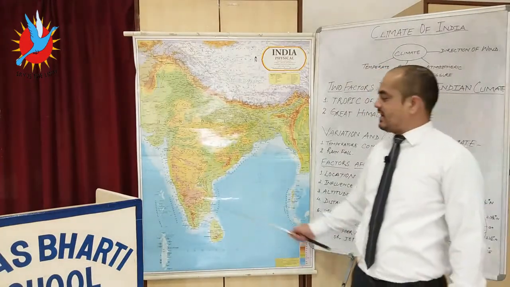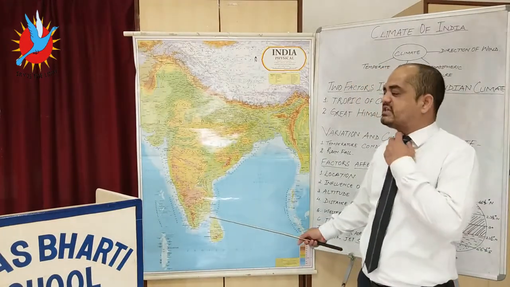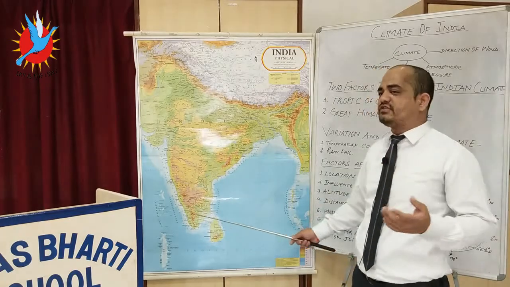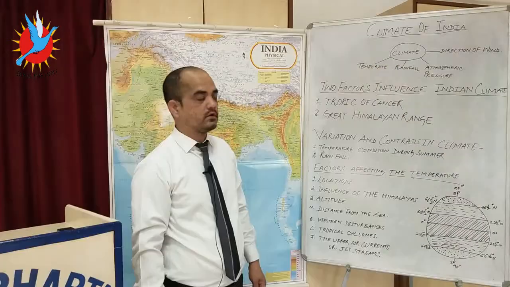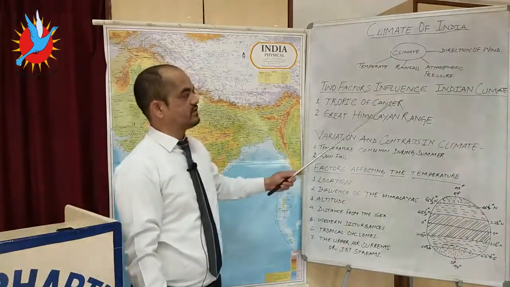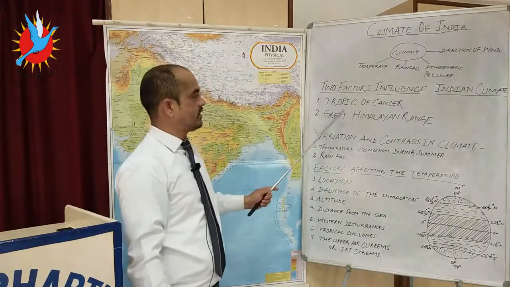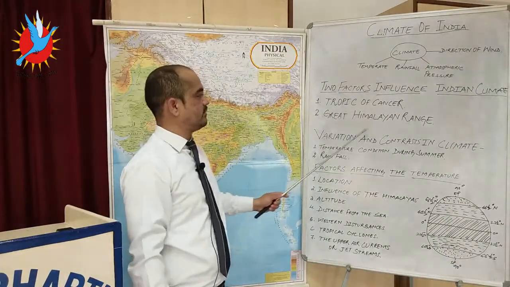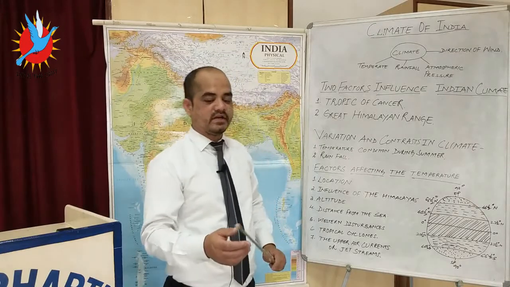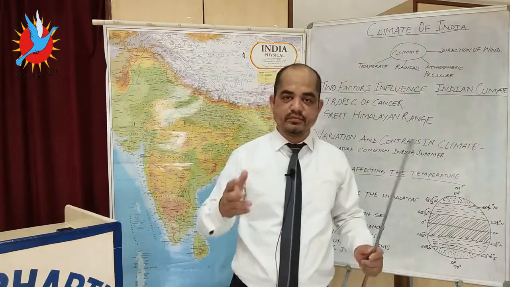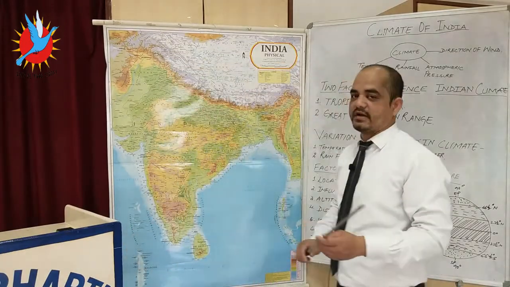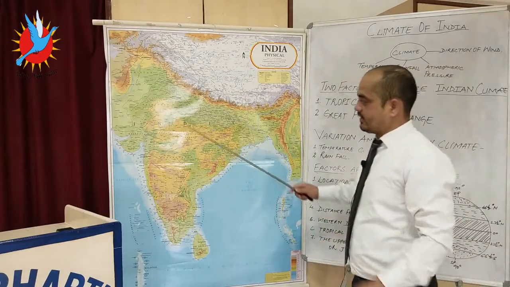So continuously land breeze and sea breeze influence these areas, which creates a balance in the climatic condition. Two factors which influence the Indian climate are the Tropic of Cancer and the Great Himalayan Range. Now, the Tropic of Cancer is one of the most important factors which makes drastic changes in the climatic condition of India.